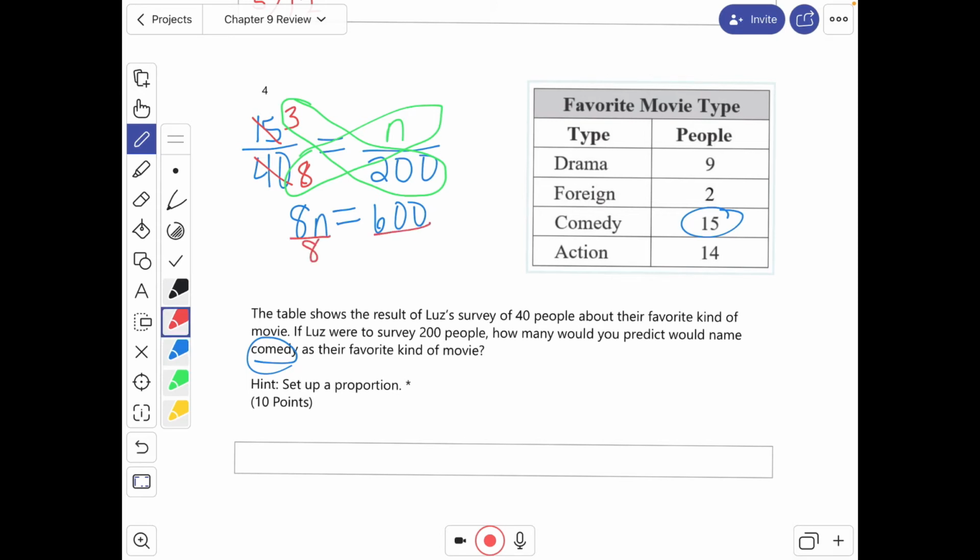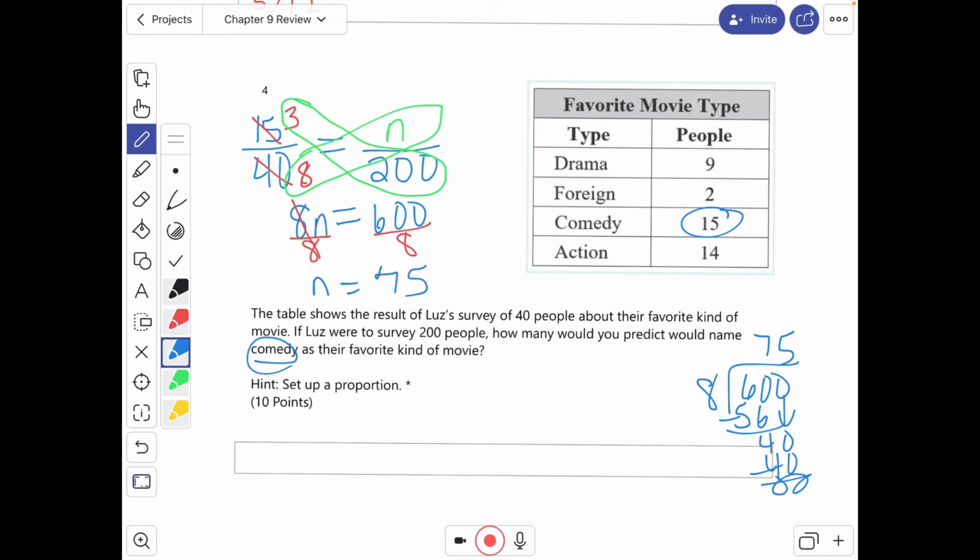And then we need to divide both sides by 8 so I can get the n by himself. What is 600 divided by 8? 75. So 75 people would pick comedy.